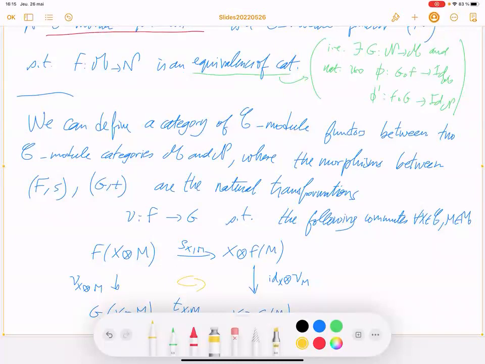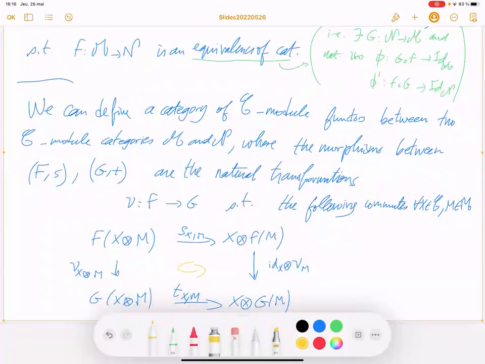This category of C-module functors is a generalized category of linear maps. So in some sense it's a categorification of matrix algebra or something like that. Just a set of matrices between two fixed vector spaces.